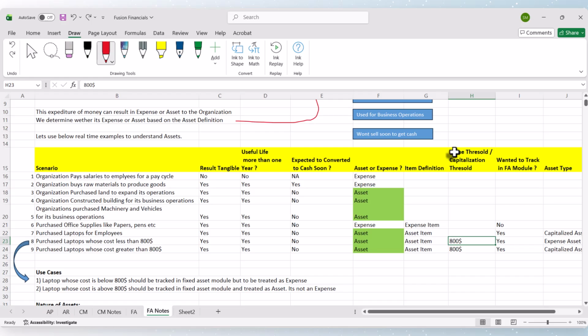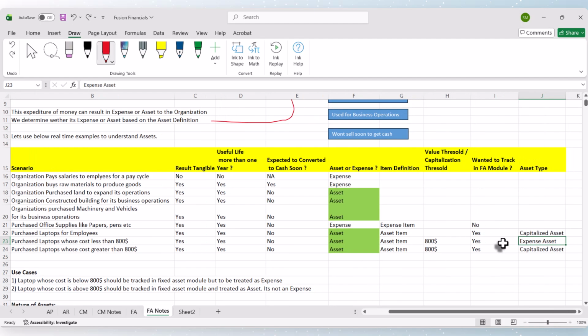If we set it to $800, then this item will be tracked in fixed assets, but it will be tracked as an expense asset. Now we are introduced to a new term, asset type. We will discuss these asset types in detail. So it will be tracked in fixed assets, but the type of the asset will be expense asset.